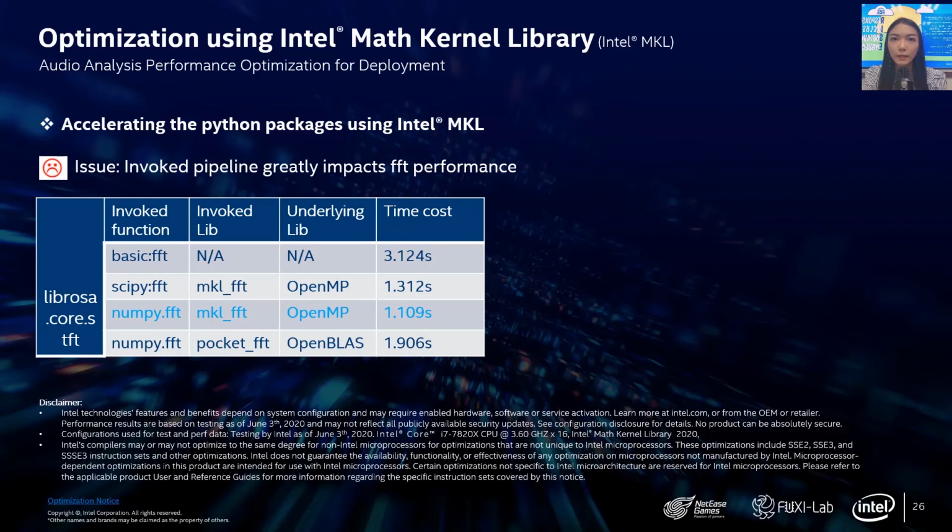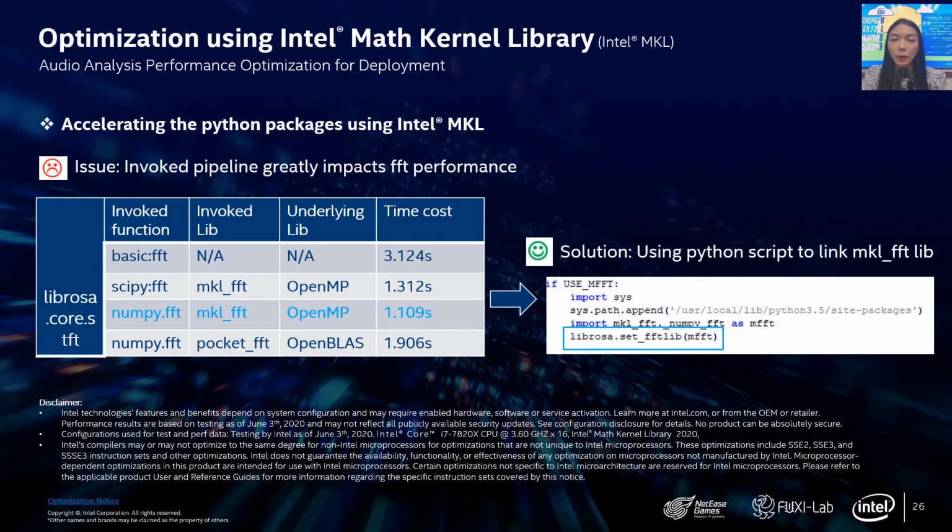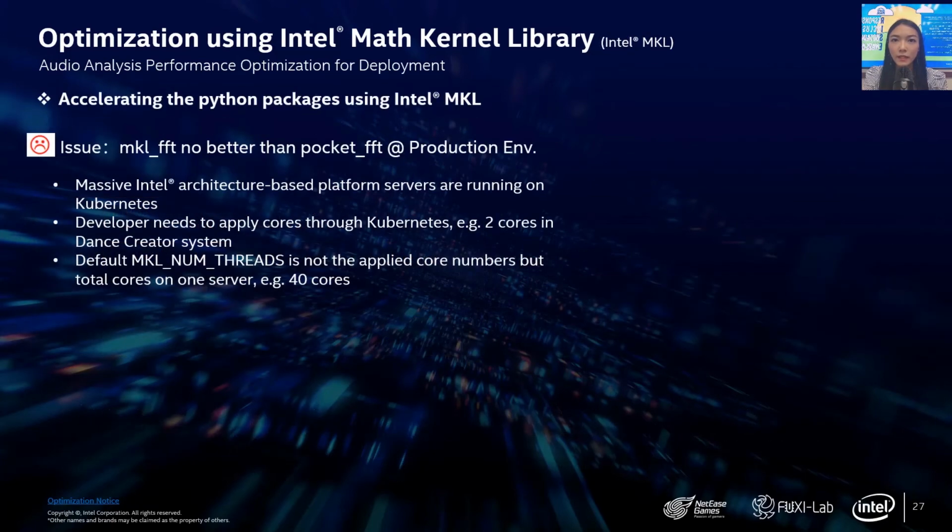If you invoke SciPy FFT, it will invoke the MKL FFT library, but it is no better than directly invoking NumPy FFT. Besides, NumPy FFT can also invoke Pocket FFT in some Python environments, which is also no better than MKL FFT. So, to make sure the MKL library is directly linked, we need to use a Python script to fix the link path.